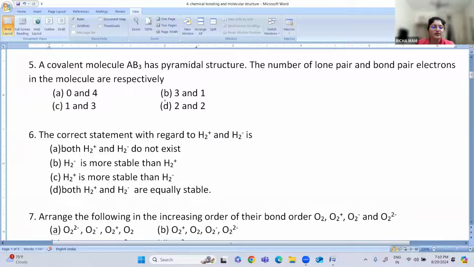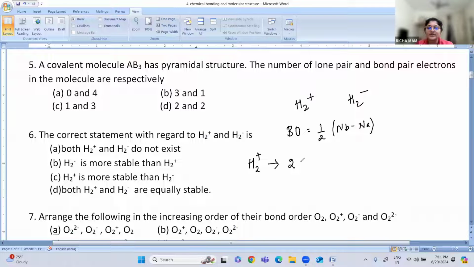So how to find whether H2 plus and H2 minus exist or not? We have the bond order. The bond order formula is half times Nb minus Na. Now H2 plus: H2 means two hydrogens, two electrons, and plus means minus one, so it is 1 electron. And for H2 minus, 2 electrons, and minus means again 1 electron, so it is 3.